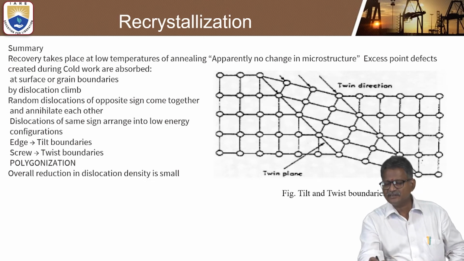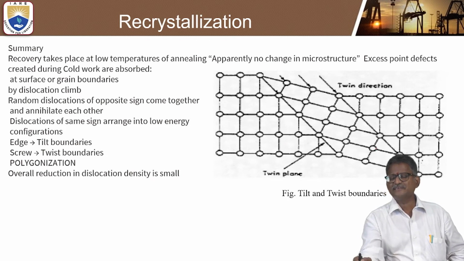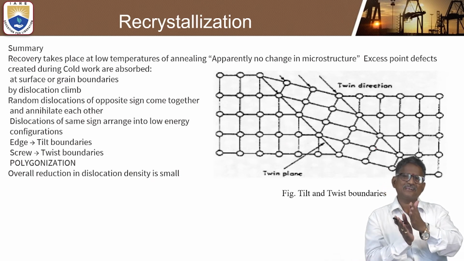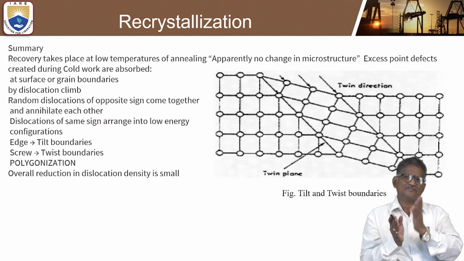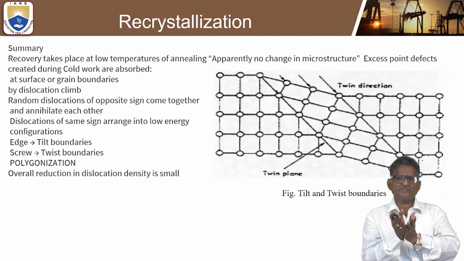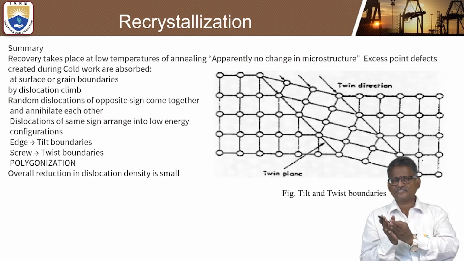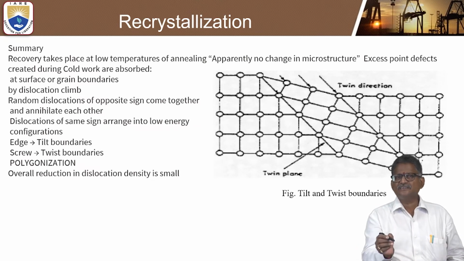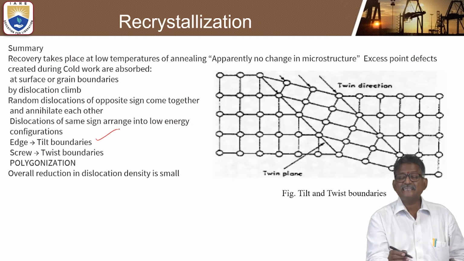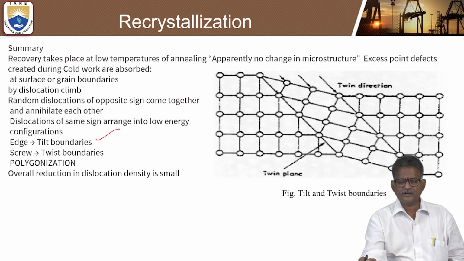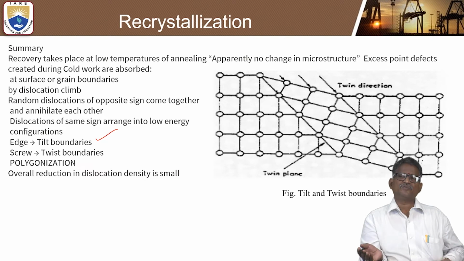So this is regular, this is random. With some inclination it automatically changes its locations. Whenever dislocations of the same sign come together, what will happen? A low energy configuration will occur. So edge dislocation, screw dislocation. Edge dislocation comes under the tilt boundaries, whereas screw dislocation is twist boundaries.